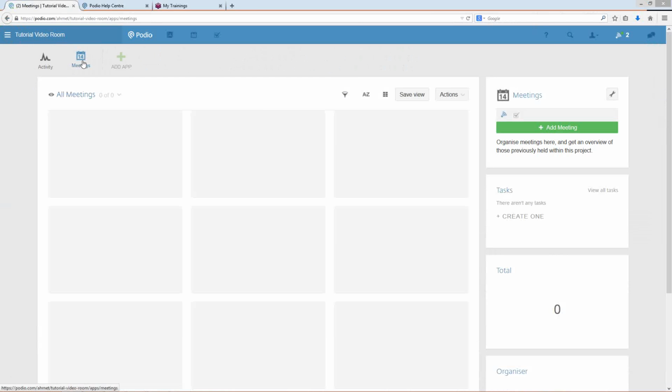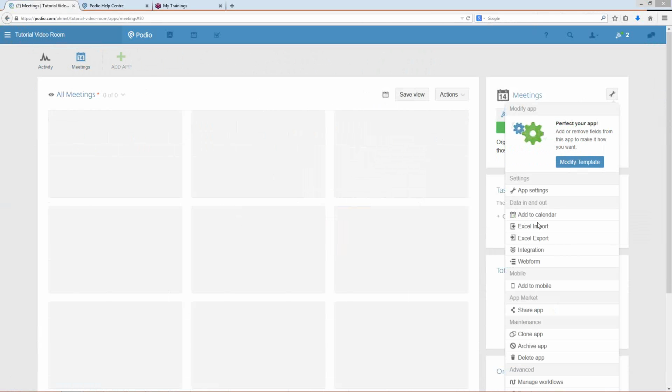And I know right away that this one is not synced for the meetings because it has the filter button, the sorting button, and then just basically switch of layout. And I'm going to actually do that right now and select for calendar. And I tried to do this yesterday. It takes a moment for it to kick in. Okay, so in this case, we're going to go to the wrench, and we're going to select Add to Calendar.